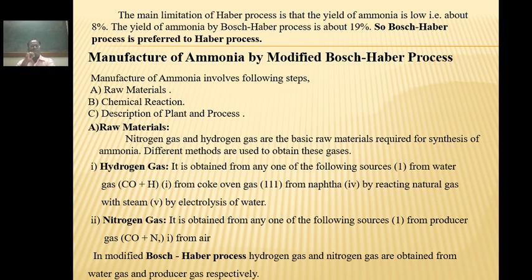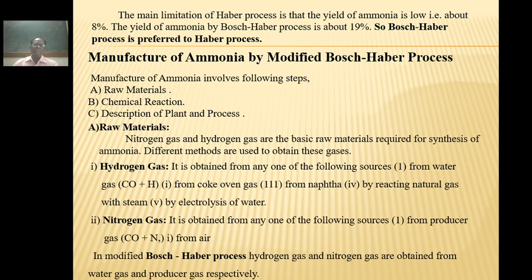It involves 3 steps: raw material, basic chemical reactions, description of plant and process. We have to see them one by one. First, raw material. Nitrogen gas and hydrogen gas are the basic raw materials required for the synthesis of ammonia. Hydrogen is obtained from water gas and nitrogen is obtained from producer gas.